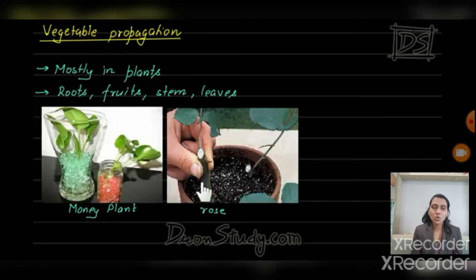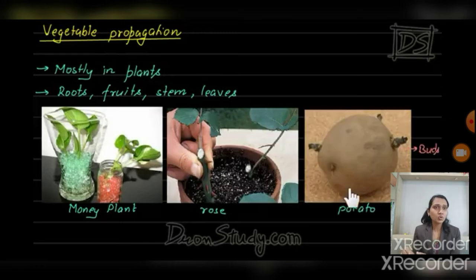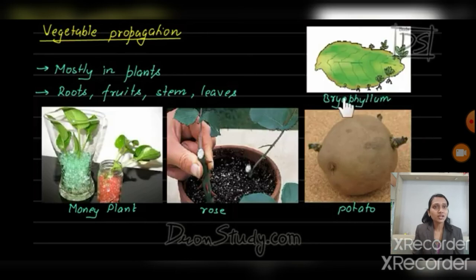Another example is a rose. If we cut the stem of the rose and sow it in another place, there also it can germinate. Potato. You know that sometimes on the potato surface we can see some bud-like structures. It is also called the eye of the potato. If we sow it into the soil, it also germinates there as a new plant.